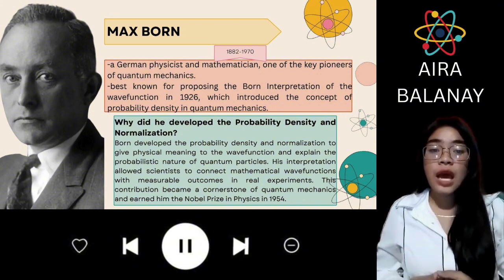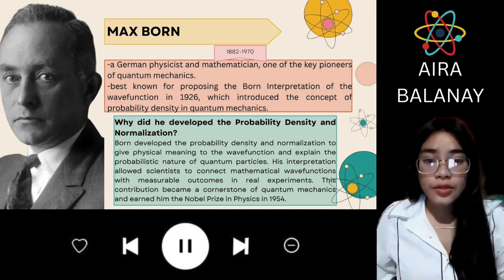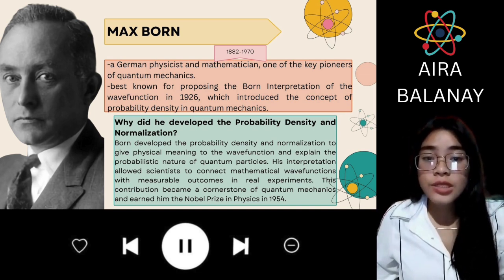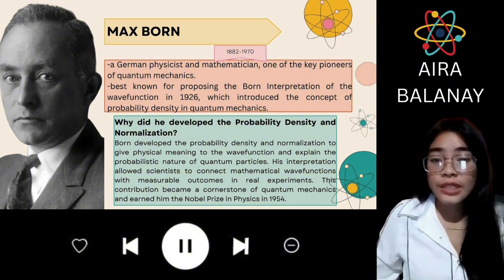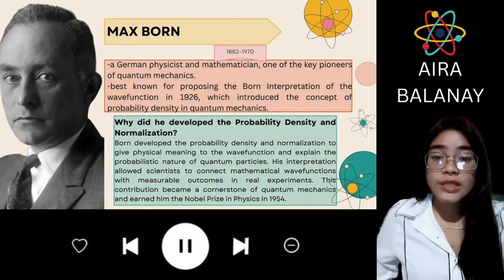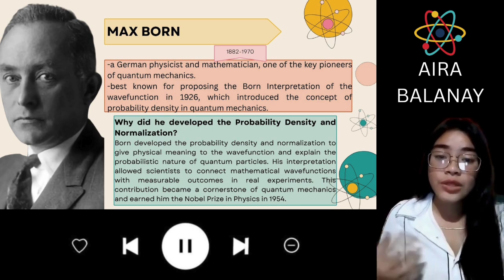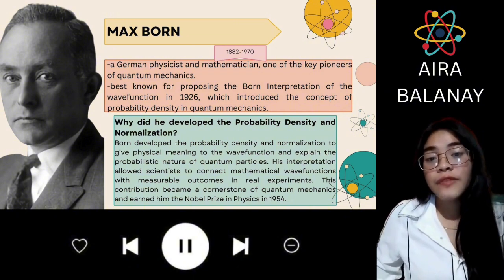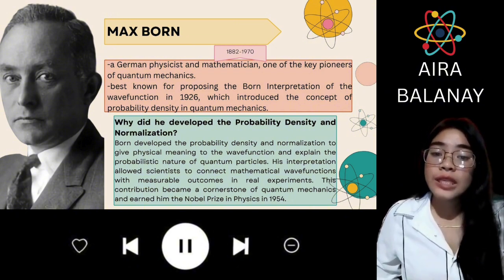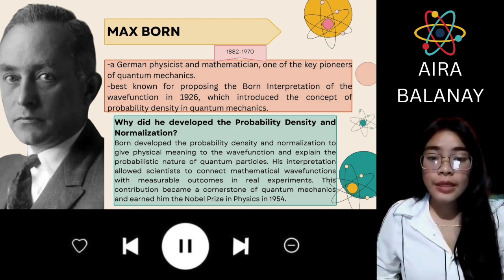So this measures the outcome in real experiments. This contribution of his became a cornerstone of quantum mechanics and earned him a Nobel Prize in Physics in 1954. The scientific impact of his interpretation bridged a gap between abstract quantum mathematics and real-world experiment, solidifying probability as a fundamental principle in quantum mechanics.